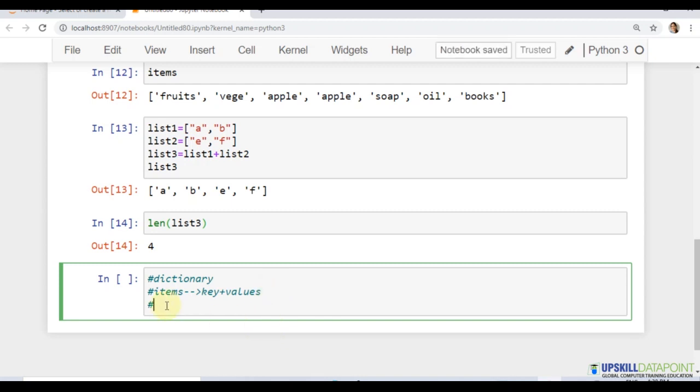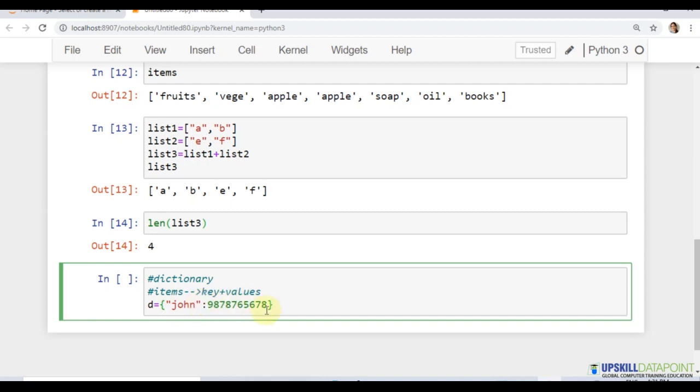If you want to create a dictionary by the name of, say, D, a dictionary starts with curly braces, and here first we give the key and value. Suppose I have two friends. My first friend is John, and I'm creating a telephone directory.